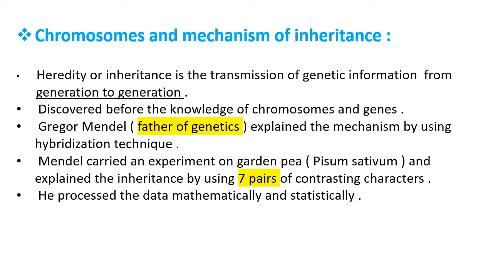This phenomenon is called heredity, or it is also called inheritance. Then we see that there is a difference between parents and their offsprings. Similarly, there is also a difference between two young ones or two offsprings of the parents.